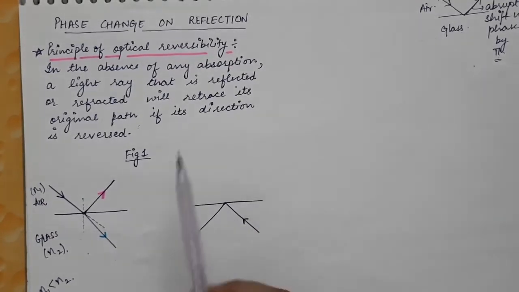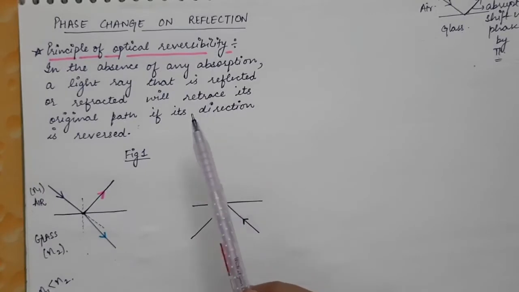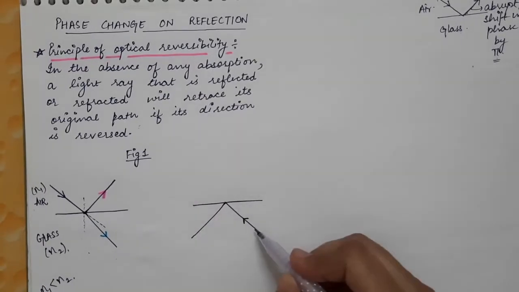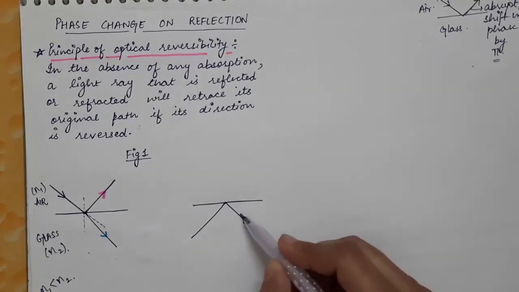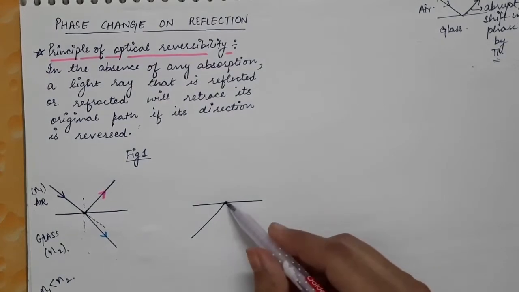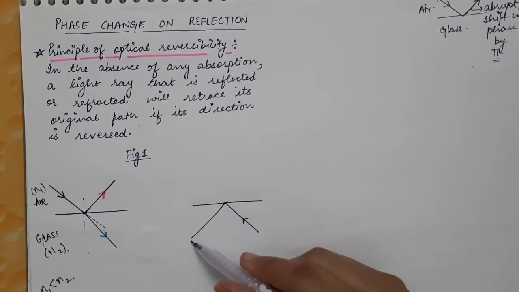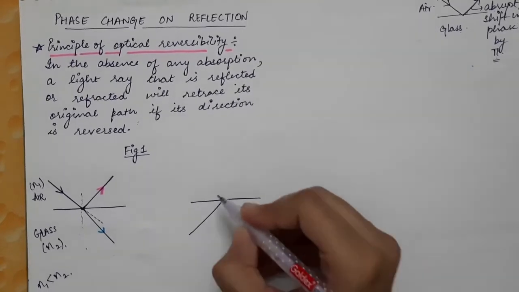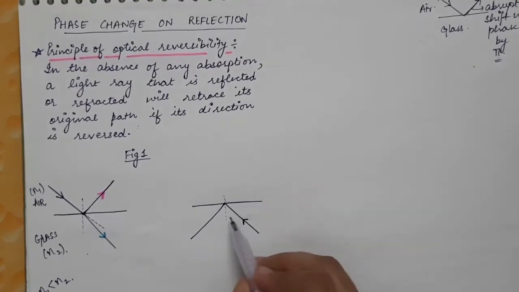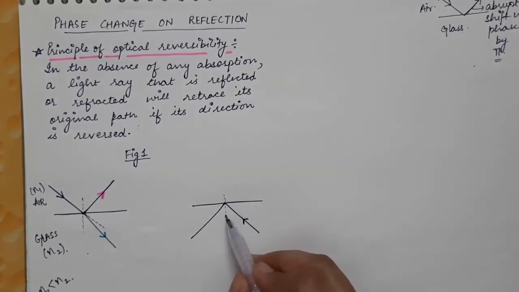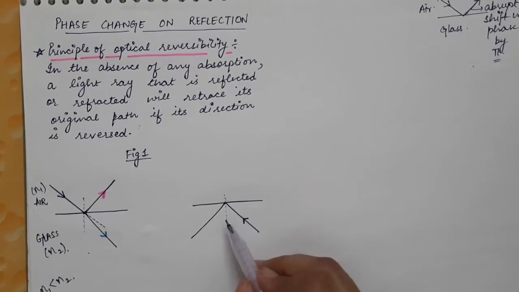So now we will be using the principle of optical reversibility. When this refracted light ray is made to reverse its direction, this light ray will also suffer reflection, which can be drawn by using the principle that the angle of incidence is equal to the angle of reflection.